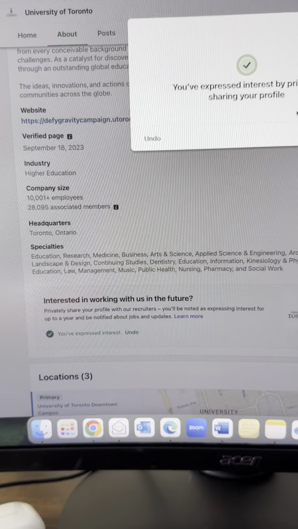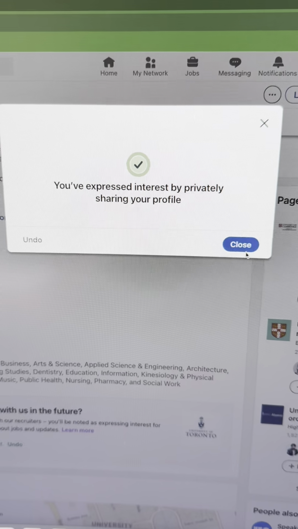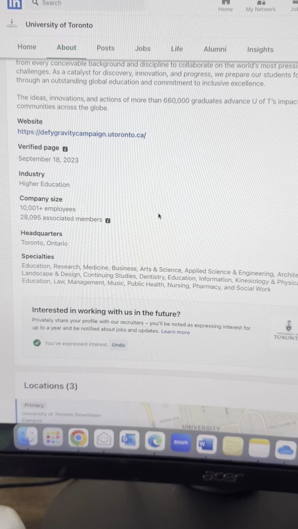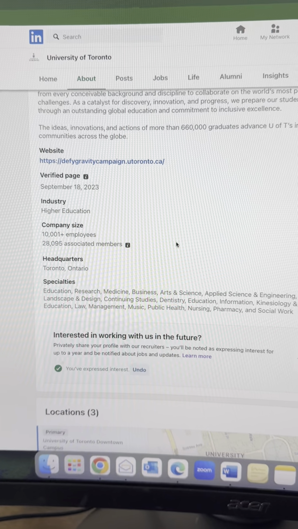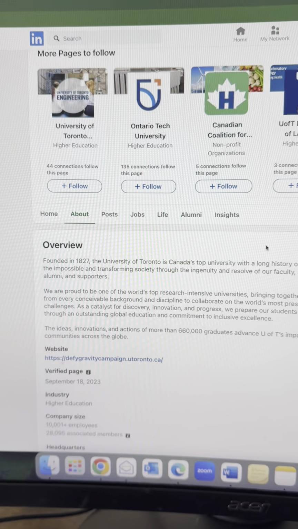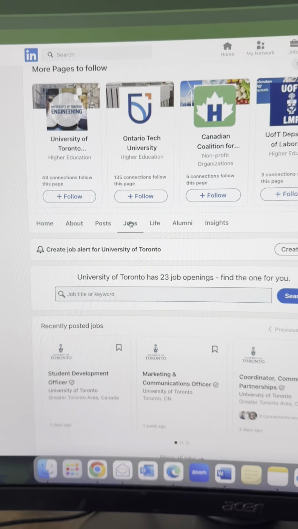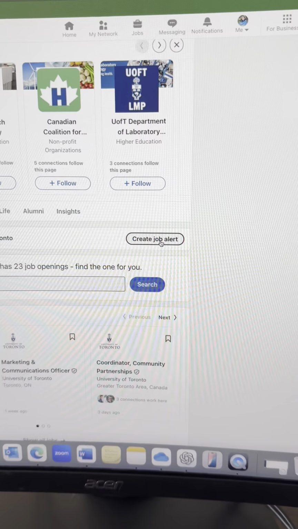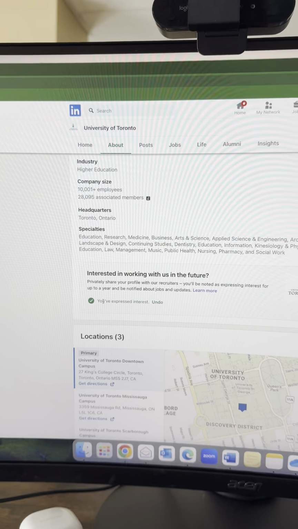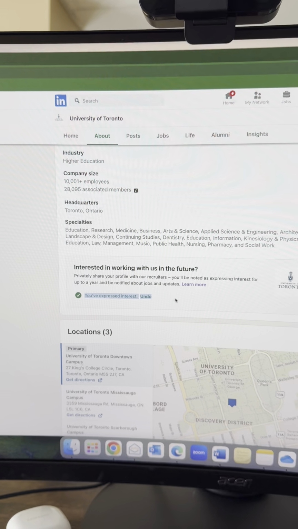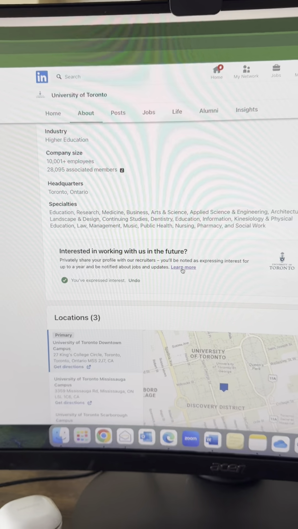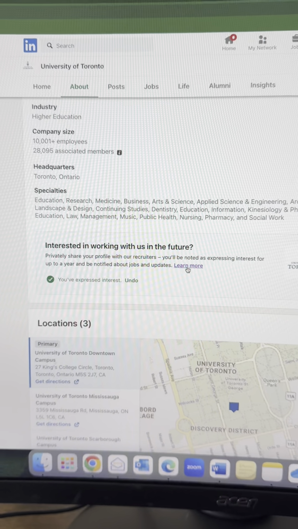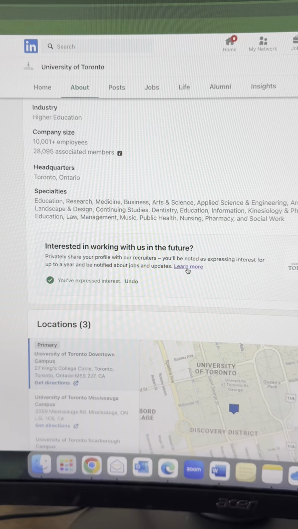I'm interested. So here what happens is I am interested to work with them, so now that counts as another lead. I am their lead now. I come up with the title and I also express interest in them. I also have a job alert created, right? That's why it's really important to develop the list of targeted industry and create the job alert for each company. Here it just tells you that, and you can undo it as well. When you go down there and learn more, it gives you the specifics: it expires in 1 year, and you can create up to 50 interested companies on the list.